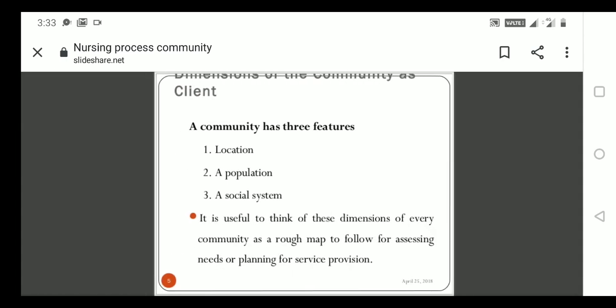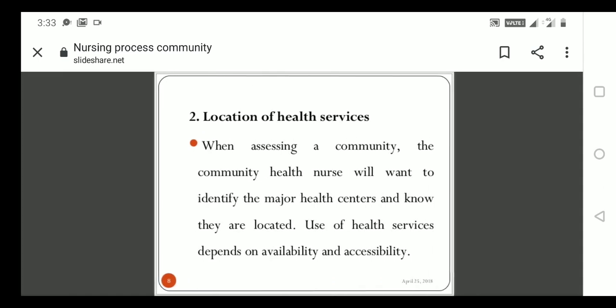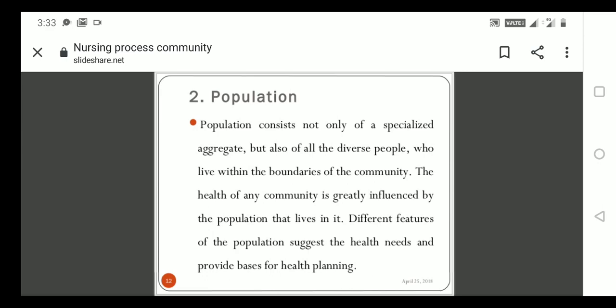Location is the first feature of the dimensions of community as a client. Then we will see the second one, which is population. Population consists not only of a specified aggregate but also of all the diverse people who live within the boundaries of the community. The health of any community is greatly influenced by the population that lives in it, and different features of the population, such as health needs, provide a basis for health planning.